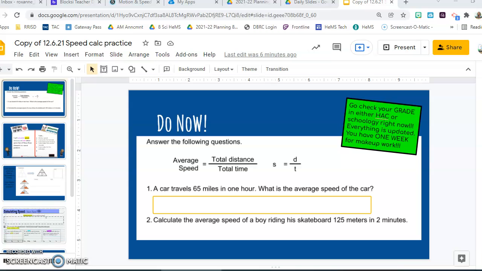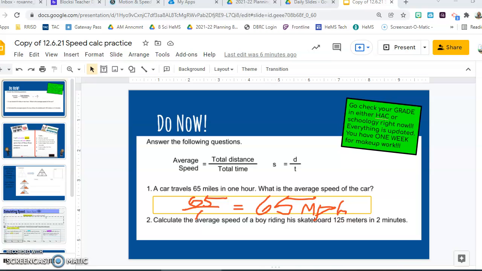So I have 65 divided by 1. Well, that's pretty easy. That's 65 mph. Sorry, still working on this.